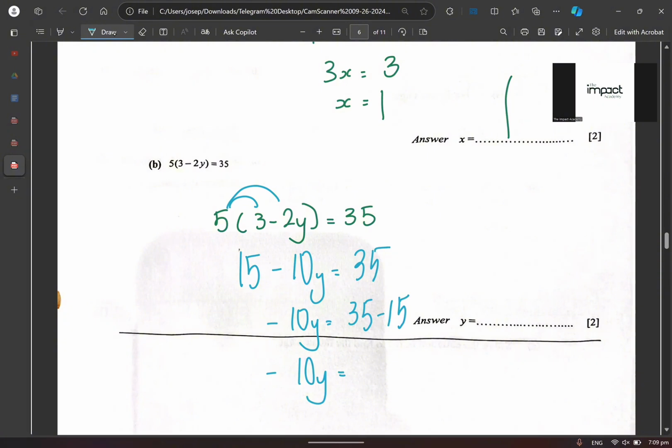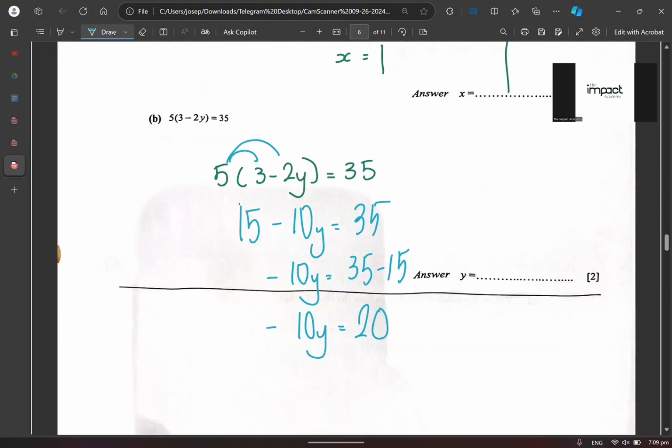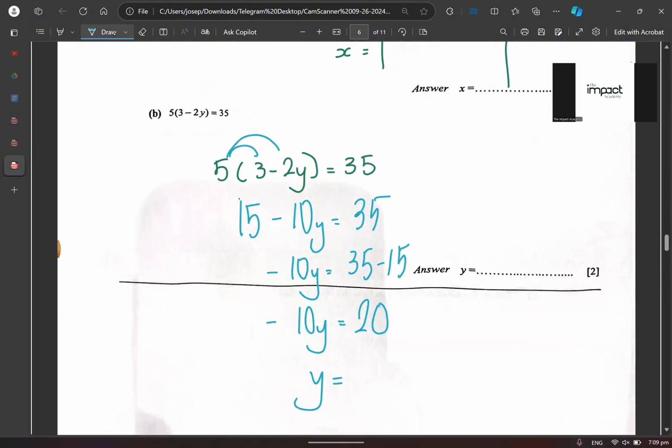What is it that you'll get? From here, very good. 25. 35 minus 15 is not 25. 20. Quickly change. What is y? You can find y already, right? How do you, okay, can I understand? How do you find y then? How do you find y? Plus 10.